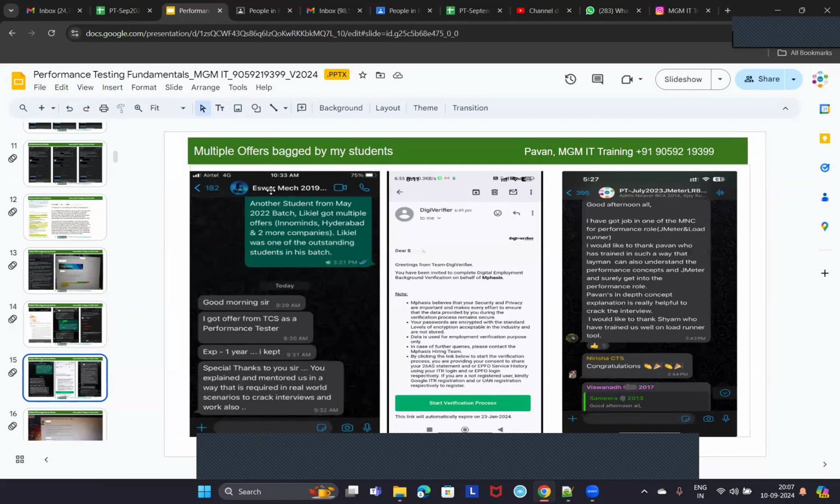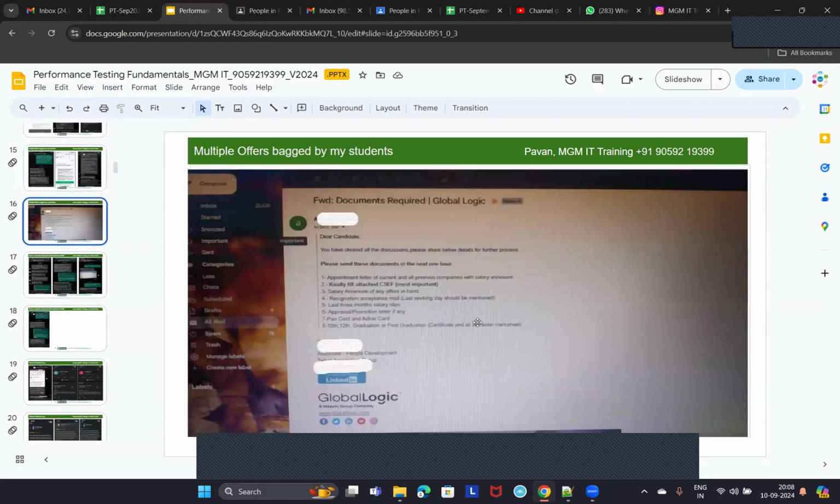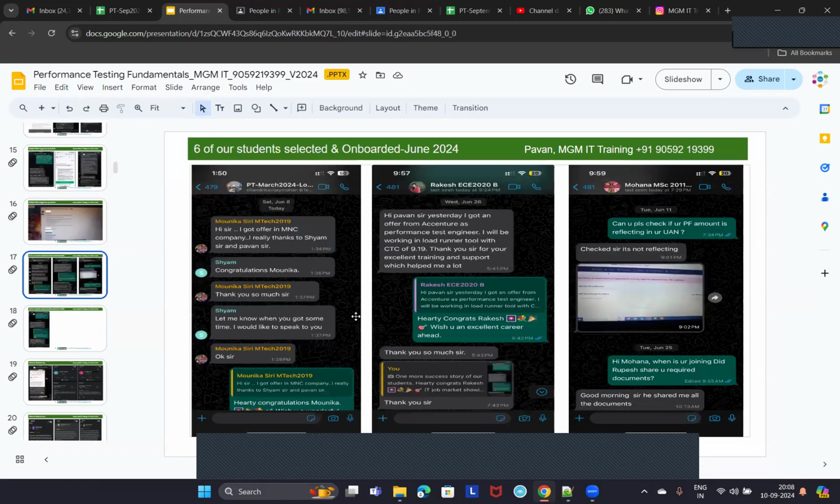So apart from that, we have some more students like Ishwar, and again, this belongs to Suraj, I think. These are a couple of success stories of our previous batch students. There are some people who got 4 to 5 offer letters after the training. And this is June 2024, where we had 6 students got selected in just 1 month.